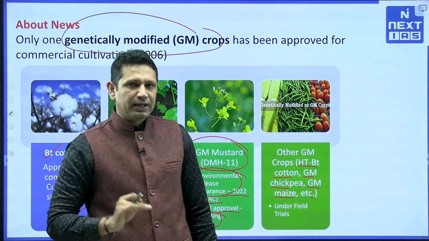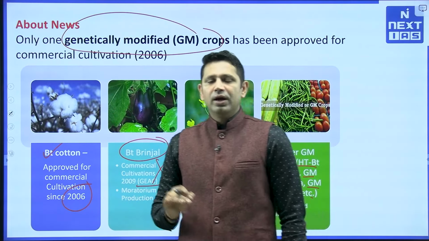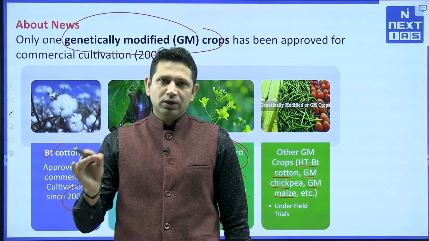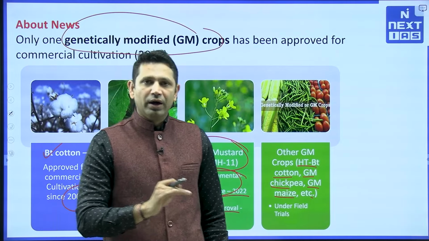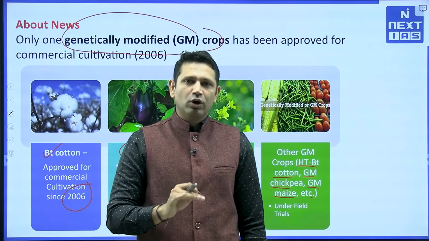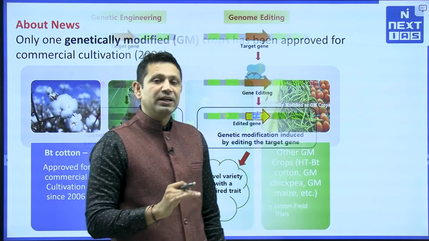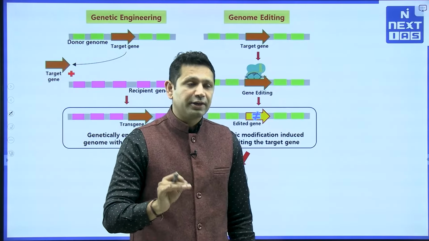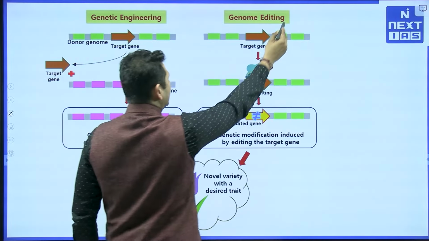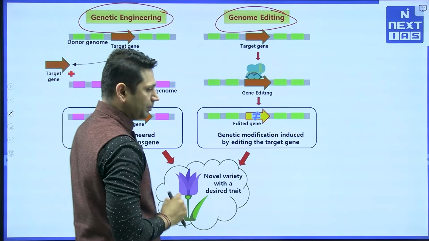So one thing is very, very clear, that for the genetically modified crops we are very, very apprehensive, and the government, due to the pressure from the environmental organizations as well as from the farmers, the GM crops are not being introduced in the country. Apart from that, we have genetically engineered crops or genome edited crops. Now how are these genome edited crops different from the genetically engineered crops?